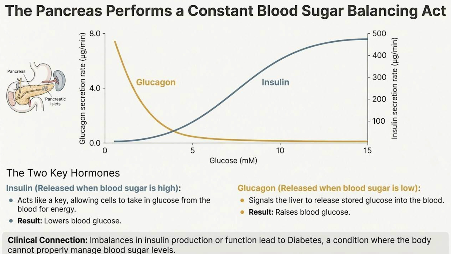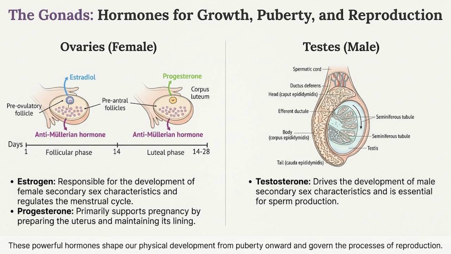Moving to reproduction, the gonads handle growth and reproduction. The ovaries, in females, secrete estrogen and progesterone to develop female traits and provide pregnancy support. The testes, in males, secrete testosterone for male traits and sperm production.